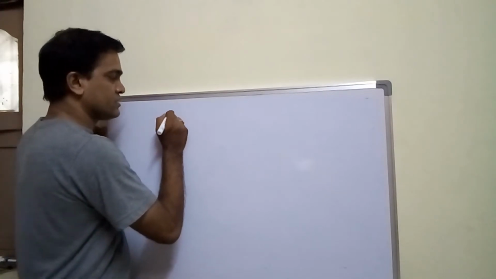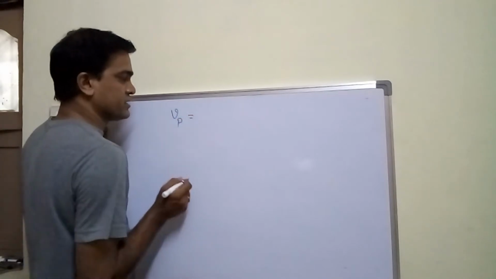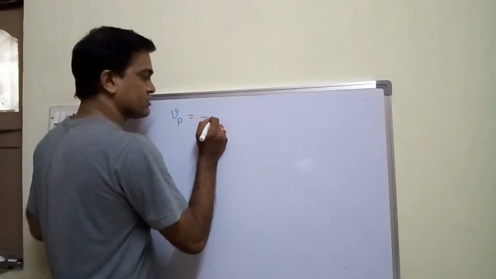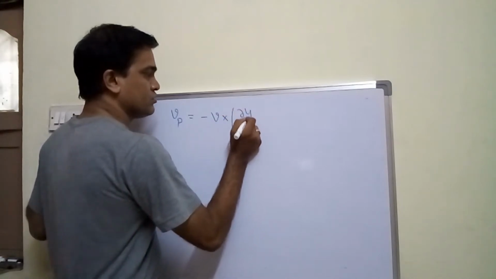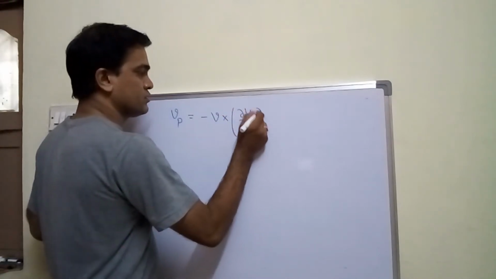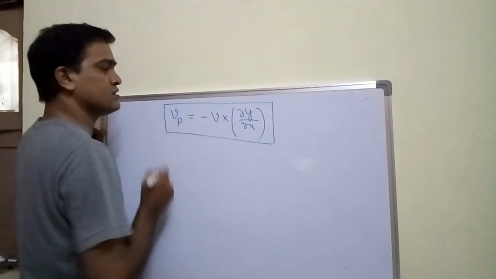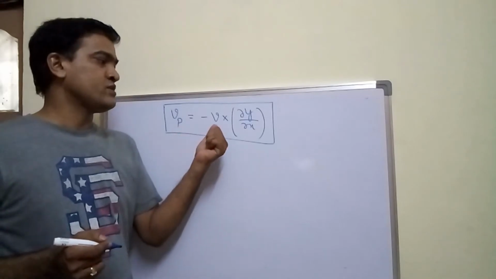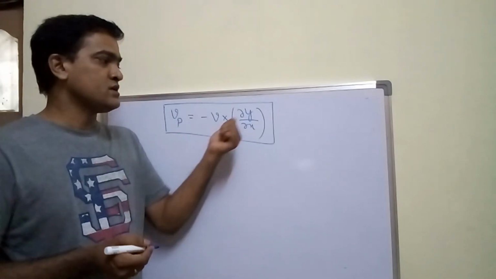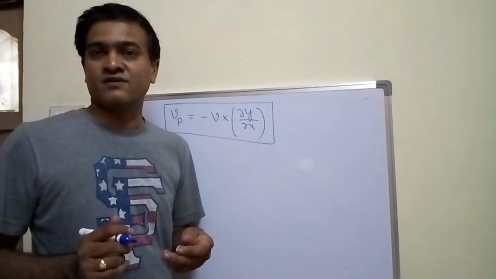I have written the formula yesterday and today as well. Velocity of particle is equal to minus v into dou y upon dou x. Right. So this is the formula we have, where Vp stands for particle velocity, V stands for wave velocity, and dou y by dou x is nothing but the slope of the yx graph.